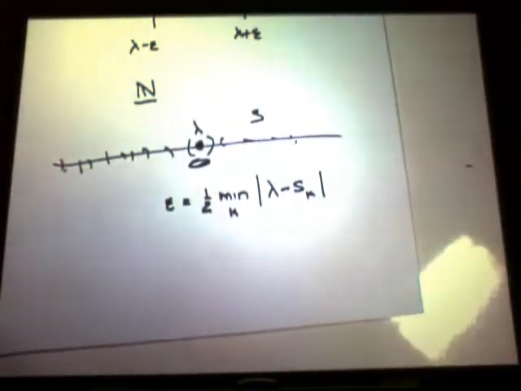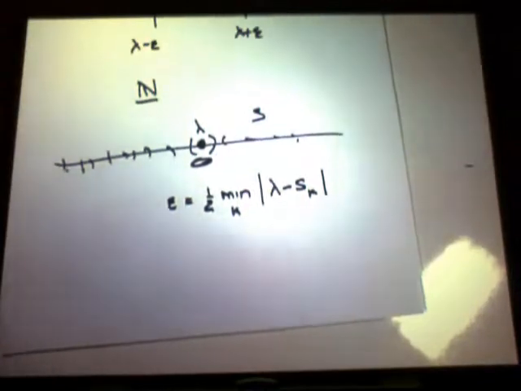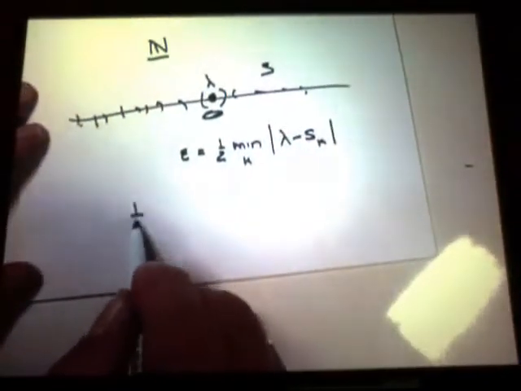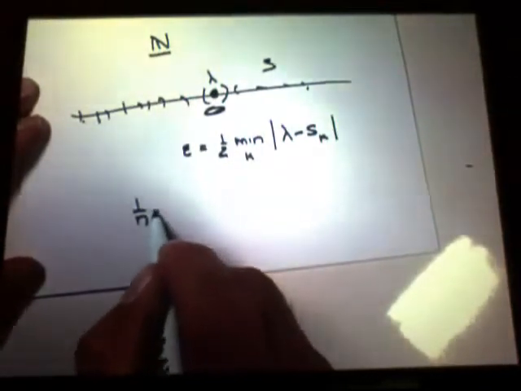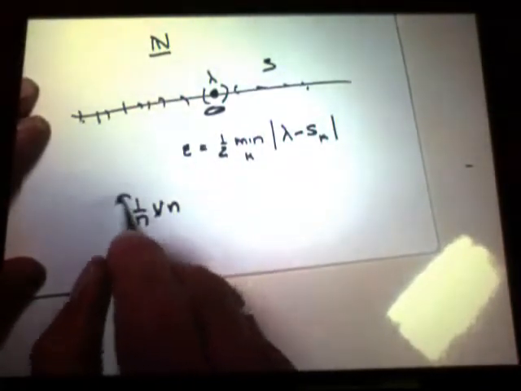Unbounded sets, they can have limit points. Give me an unbounded set that's got a limit point. 1 over n. That's bounded. It's contained in the closed interval 0, 1. Just put some other extra stuff on it. How about 1 over n for n, and also n itself?